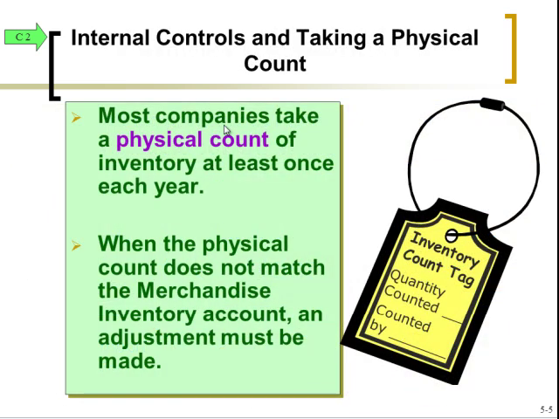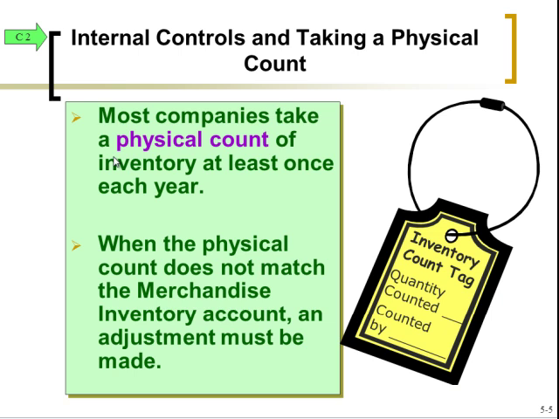So now we go back to our physical count. I said that most companies take it at least once a year. Sometimes they do it quarterly, semi-annually, but all companies must take it at least once a year. Now, we're going to see perpetual and periodic inventory systems in just a bit, and these were talked about in an earlier section as well.